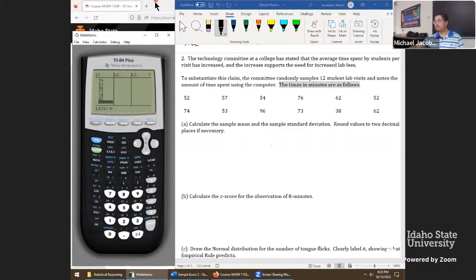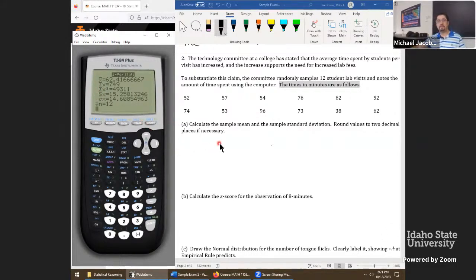Okay, it looks like I have 12 values. After importing the data, hit your stat button, go over to calculate and enter, just like we did on the first problem. But this time our information's on the first page. Let's maybe pause right here. Are folks getting about the same value for the sample mean X bar and the standard deviation SX? Awesome. Let's proceed then to the next step.